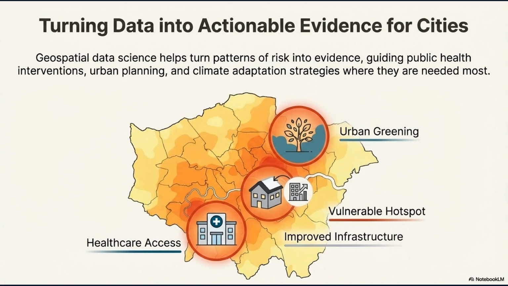Geospatial data science helps turn patterns of risk into evidence, guiding public health interventions, urban planning, and climate adaptation strategies where they are needed most. This transforms abstract data into concrete action: urban greening, improved infrastructure, and enhanced healthcare access in vulnerable communities.